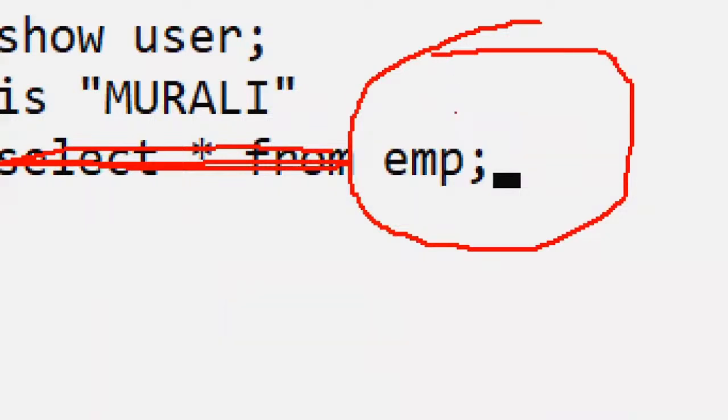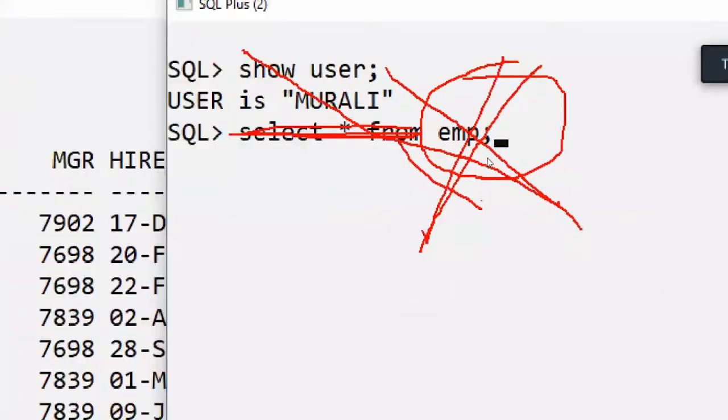Possible or not possible? Now, in the Murali user, is the Scott user table visible or not visible? Is the Murali user allowed to access the Scott user table? Logically, observe here: possible or not possible? Very good, one fellow is telling the correct answer. Not possible, because this EMP table is another employee's table. That's why this is not possible.